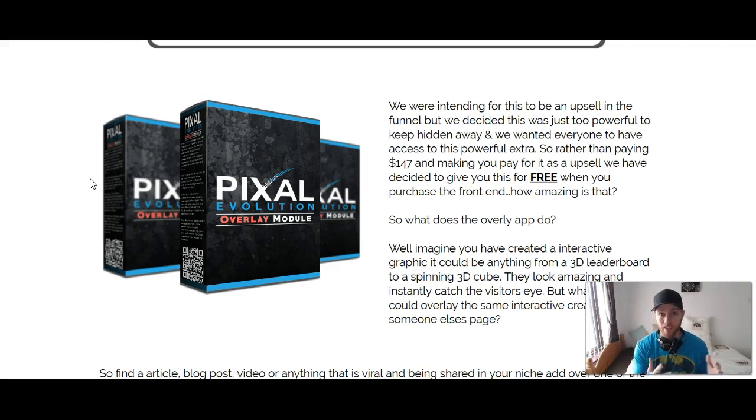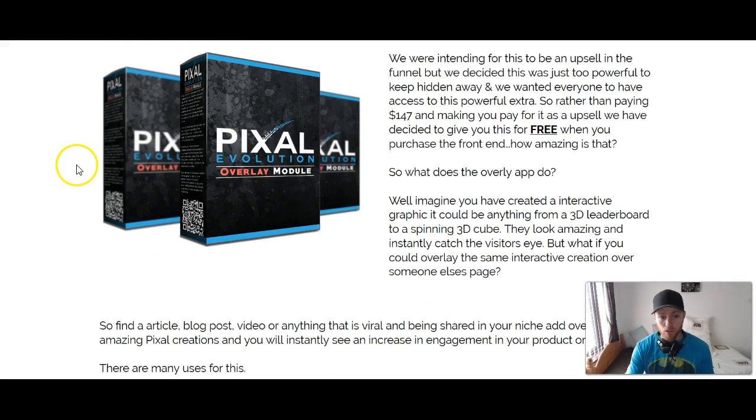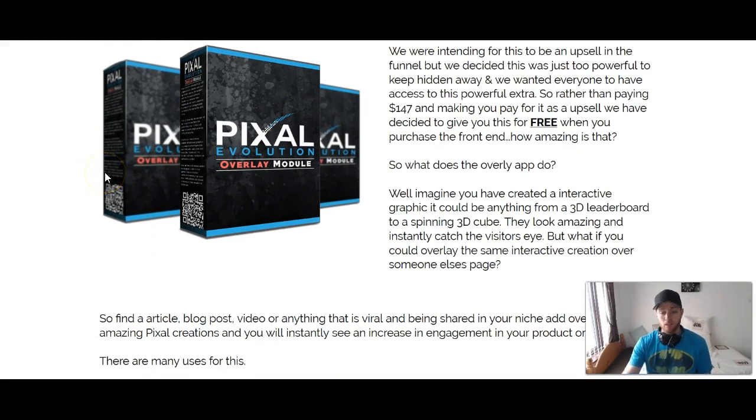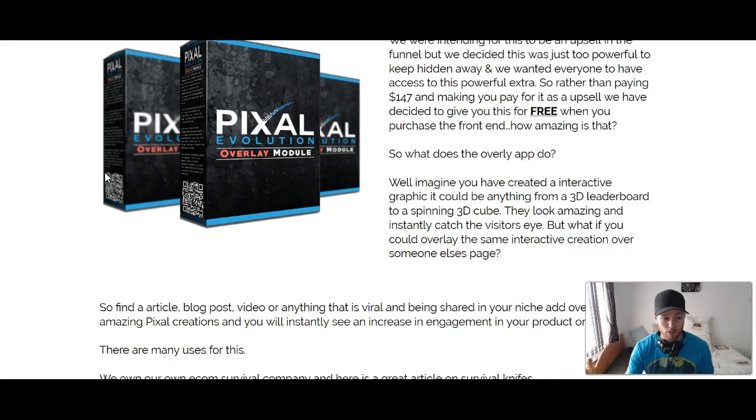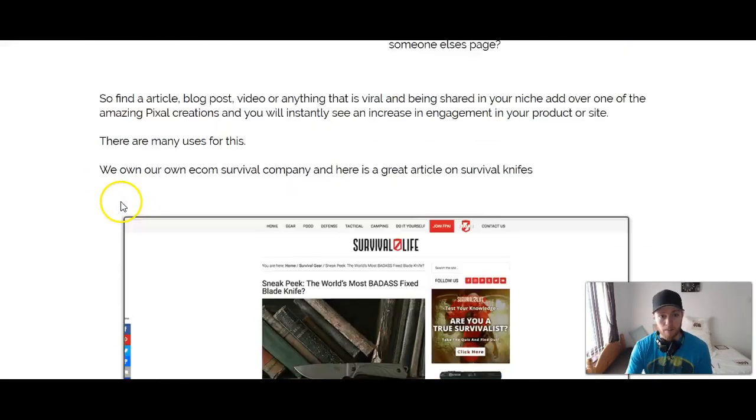All you've got to do is find a way to send traffic to it, whether it's paid traffic or free traffic, like Facebook ads or YouTube or wherever the case may be. You can then send them to that article that you didn't have to create and show your ad on there, and you know it's going to get traffic because it's a popular website, popular article. So it's a really cool way to utilize this overlay module and method. This is probably one of my favorite features of this, and I think it's worth the price alone just with this feature. So definitely want to get that.